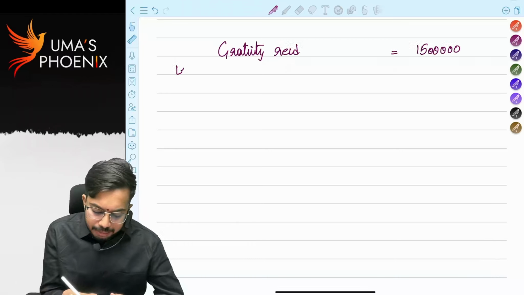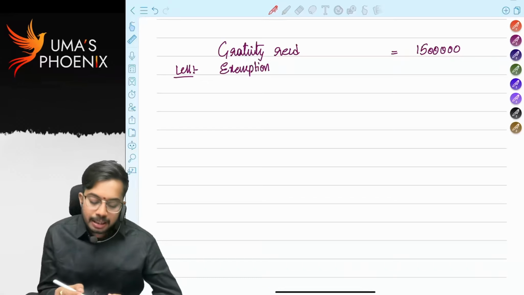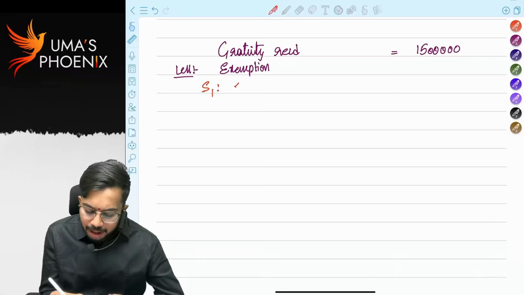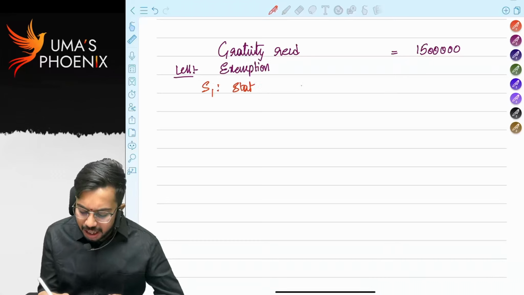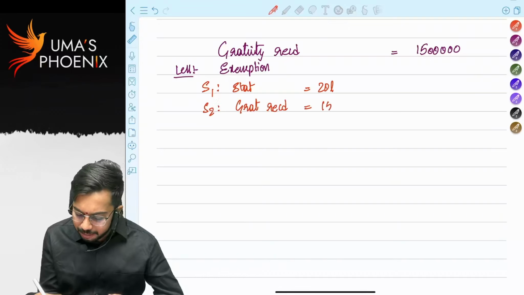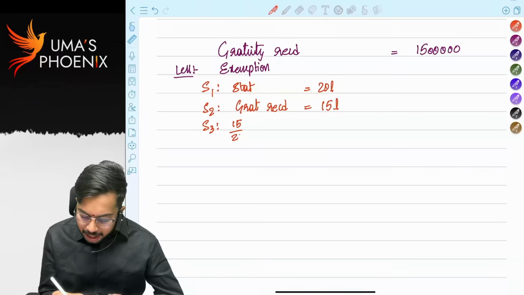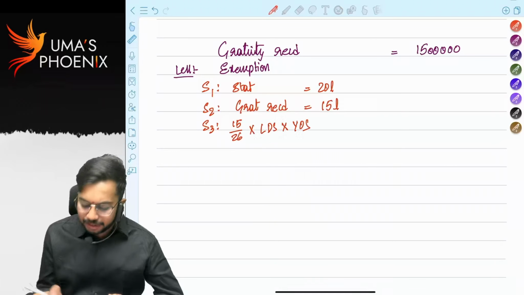Less exemption. 3 steps. Step 1, statutory limit 20 lakhs. Step 2, actual gratuity received. How much is actual gratuity received? 15 lakhs. Step 3, 15 by 26 into last drawn salary into years of service.